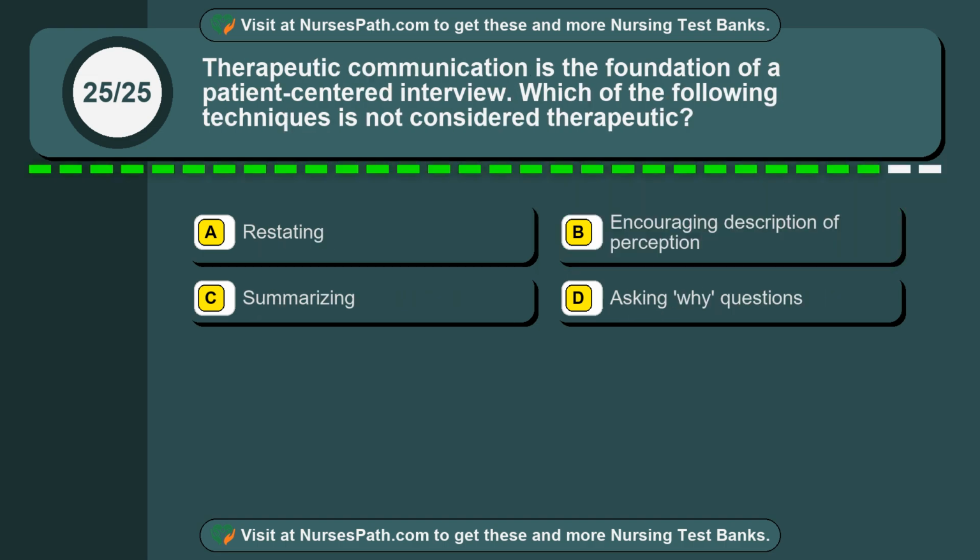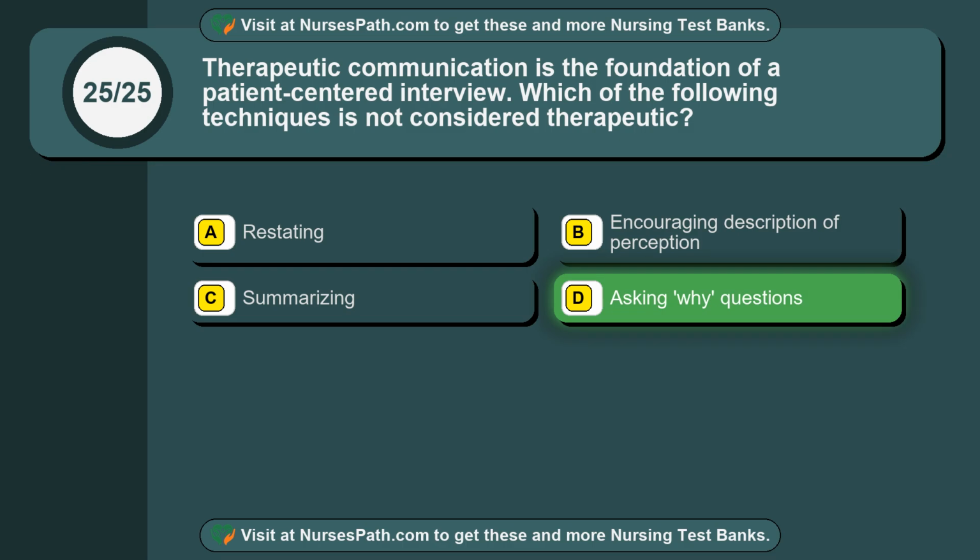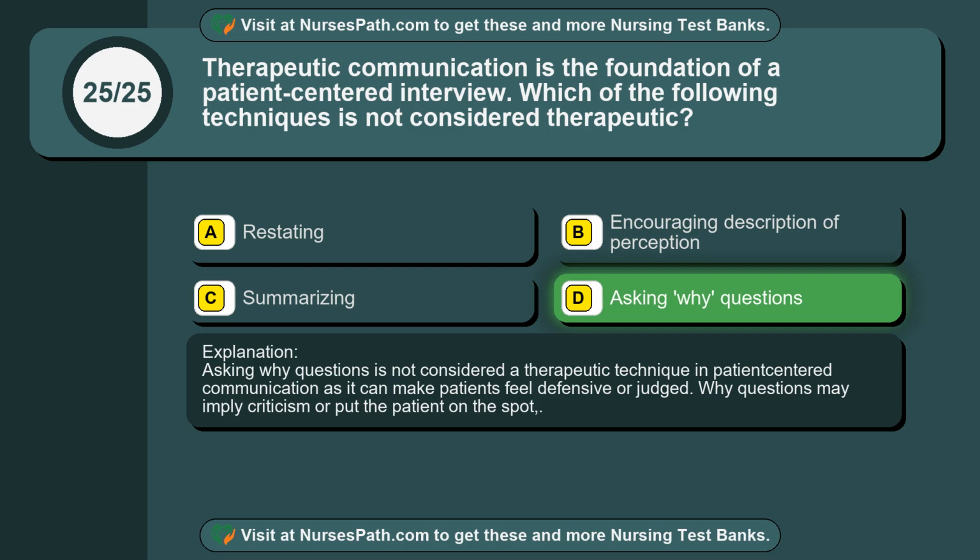Question 25. Therapeutic communication is the foundation of a patient-centered interview. Which of the following techniques is not considered therapeutic? Option A, restating. Option B, encouraging description of perception. Option C, summarizing. Option D, asking why questions. The correct answer is option D, asking why questions. Asking why questions is not considered a therapeutic technique in patient-centered communication, as it can make patients feel defensive or judged. Why questions may imply criticism or put the patient on the spot.